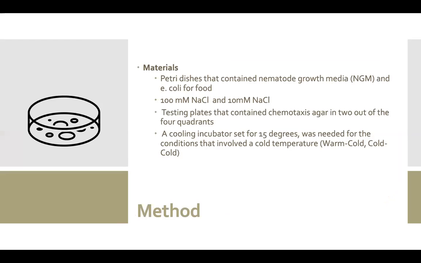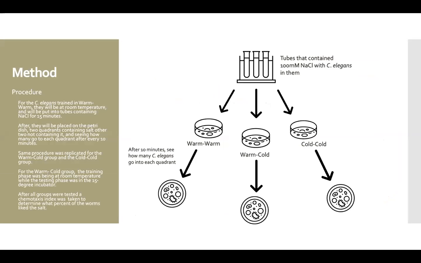The materials needed for this experiment were petri dishes that contained NGM and E. coli for food, 100 millimeters of NaCl, along with 10 millimeters of NaCl. Testing plates that contained the chemotaxis agar in 2 out of the 4 quadrants, and lastly, an incubator set for 15 degrees.